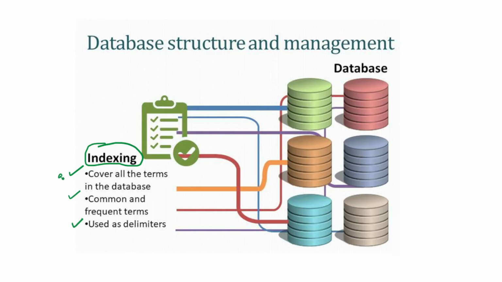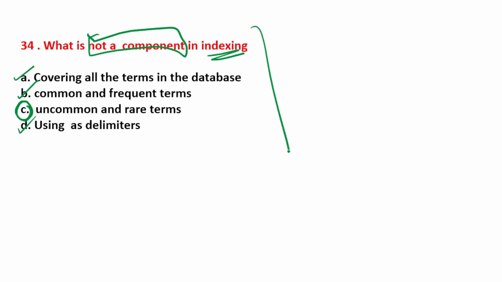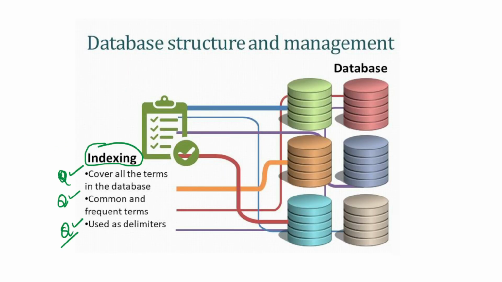So all these three statements have been given as options over here. Therefore the option number C, that is uncommon and rare terms, is not a component in indexing. So please remember this question, the answer, and also this chart pertaining to indexing.